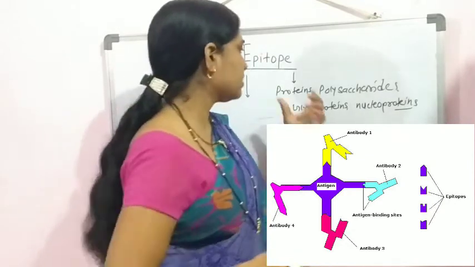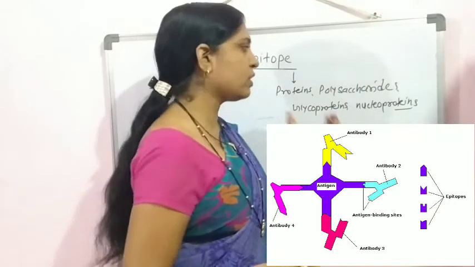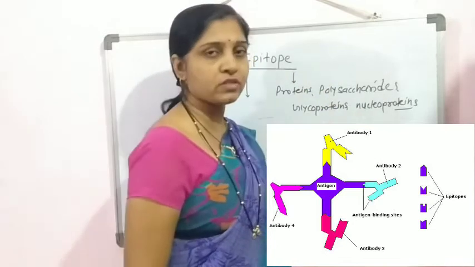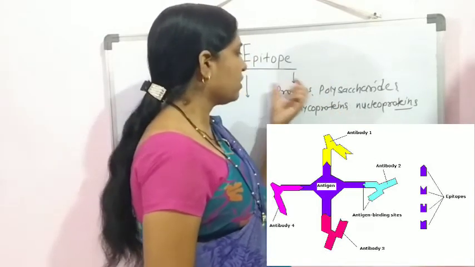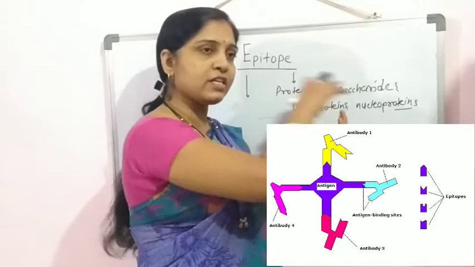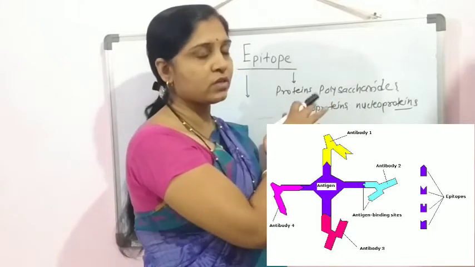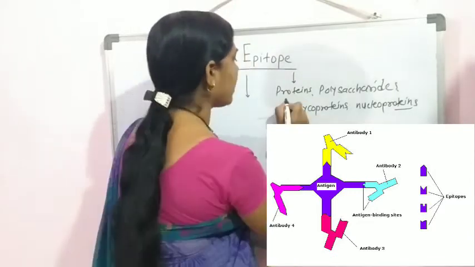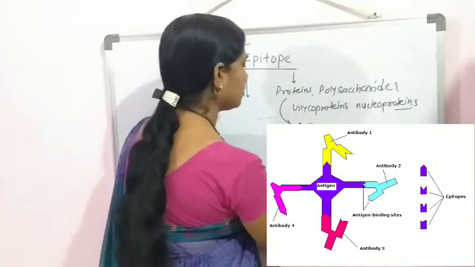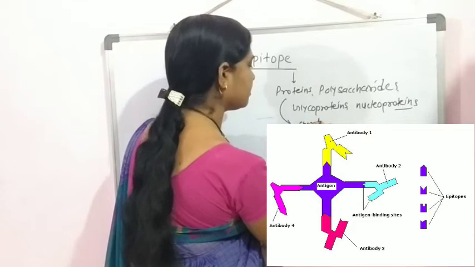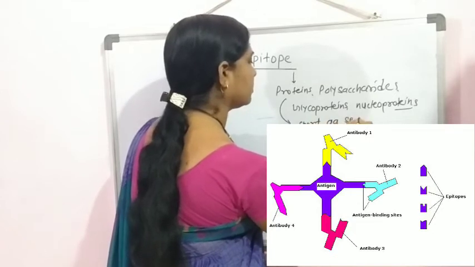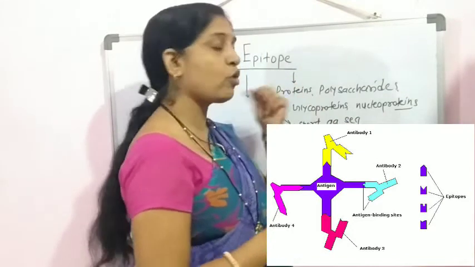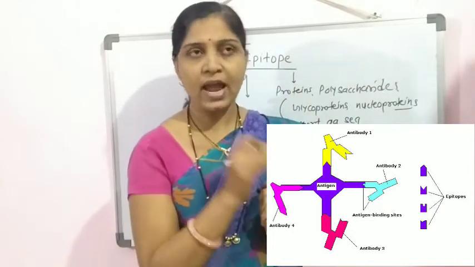These different types of components may act as antigens, and within these compounds, the different parts which are present act as epitopes. For example, in terms of proteins, the short amino acid sequence present within that protein molecule may act as an epitope.